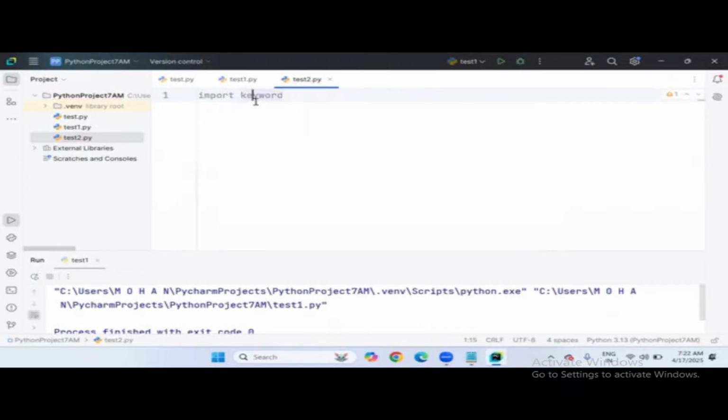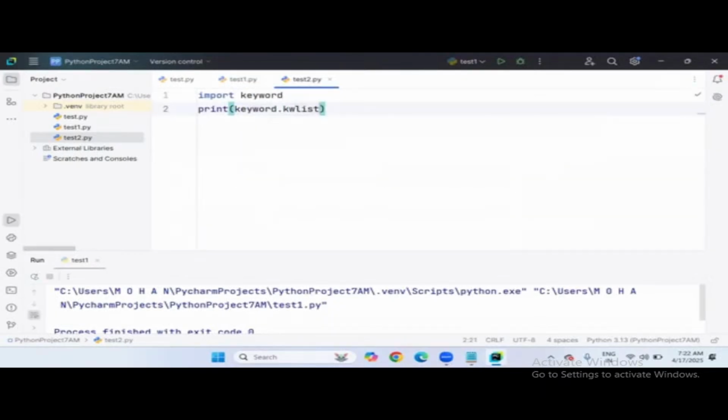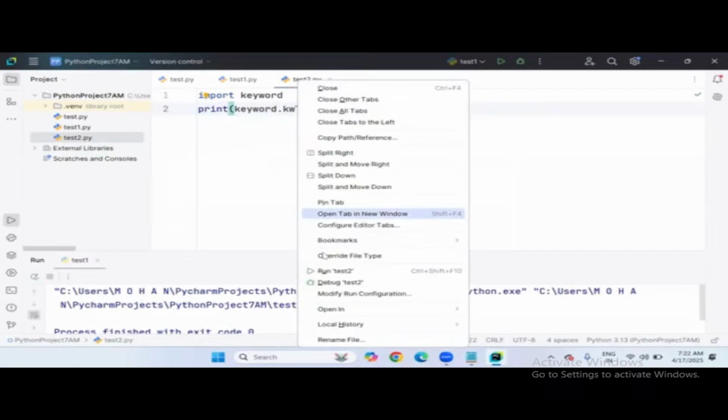It's a library. I said that Python has huge standard libraries, right? One of the libraries I'm importing here is the keyword library. In this library, we have plenty of keywords. To bring those keywords from the library, we can use the library name dot kwlist. print of keyword dot kwlist. Very simple. So let's run this test2.py.